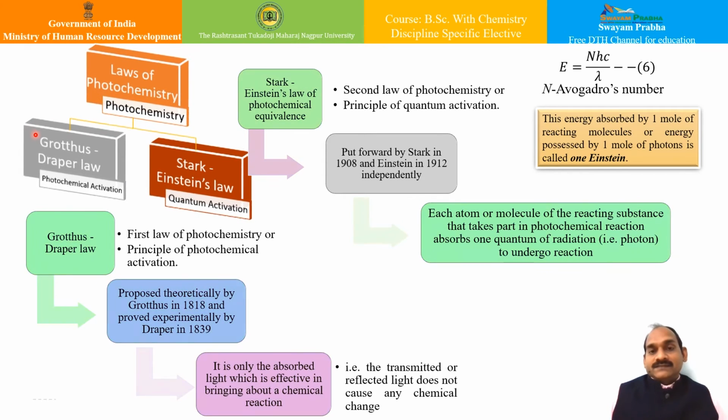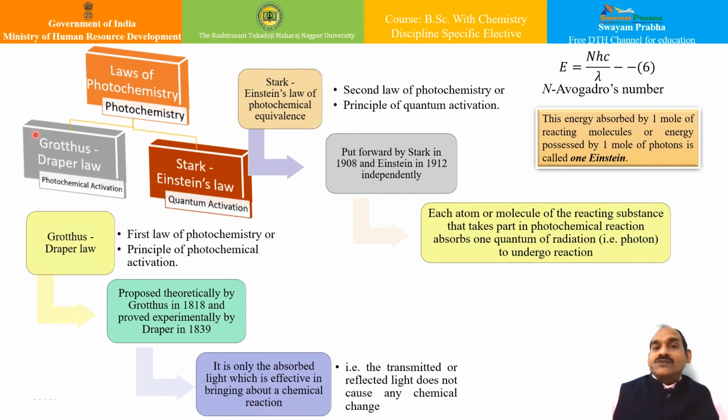The statement of this law goes like this: it is only the absorbed light which is effective in bringing about a chemical reaction. What does it mean? It means that the transmitted or reflected light does not cause any chemical reaction. That means it goes away.